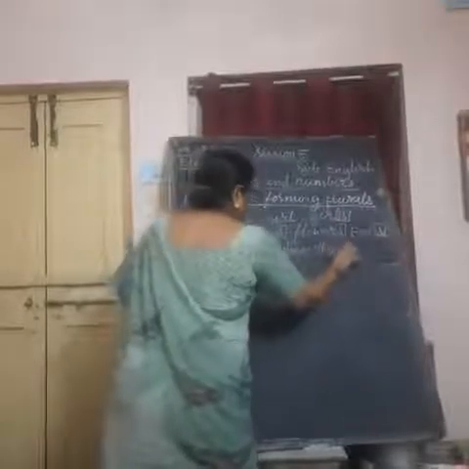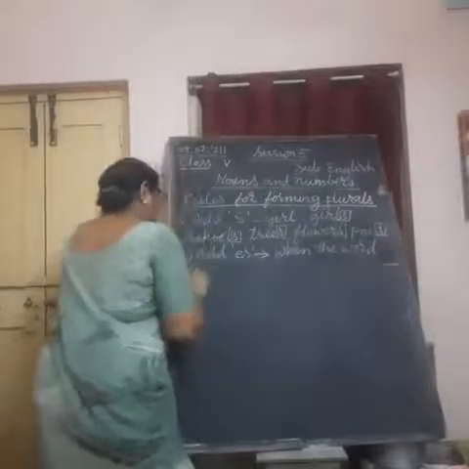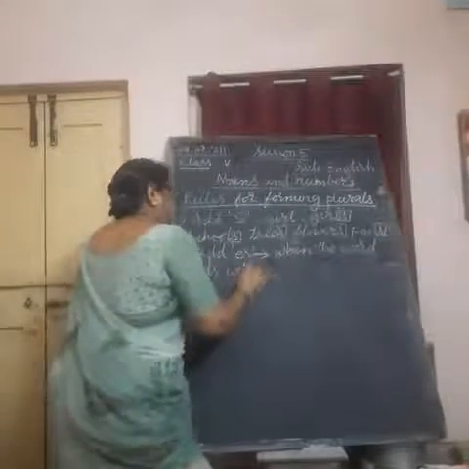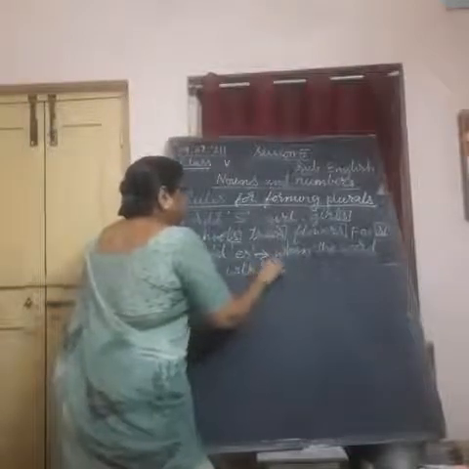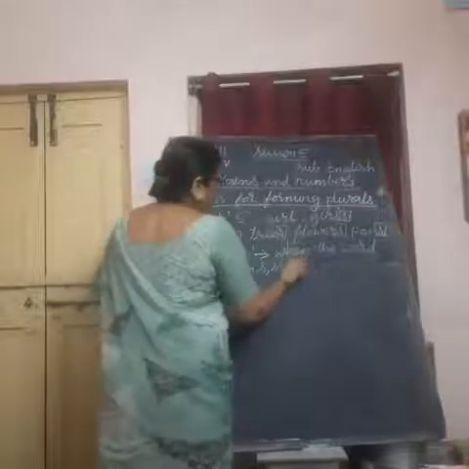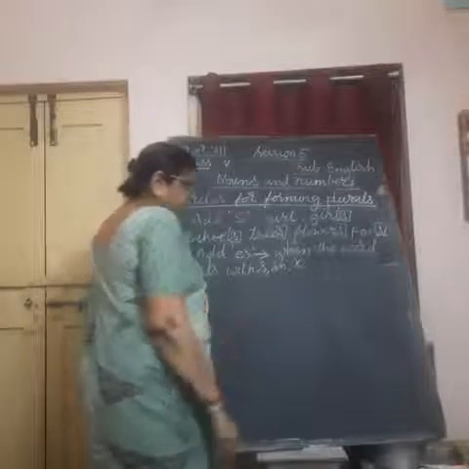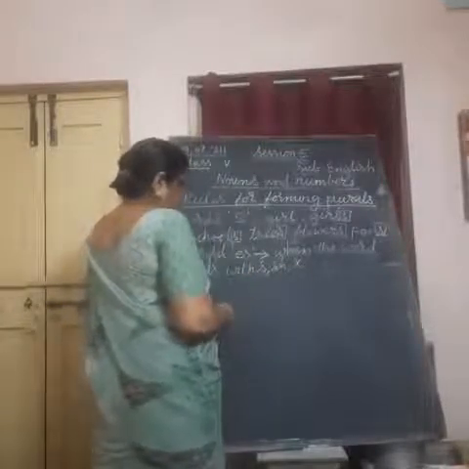ends with S, or SH, or X, we use ES. Understand?